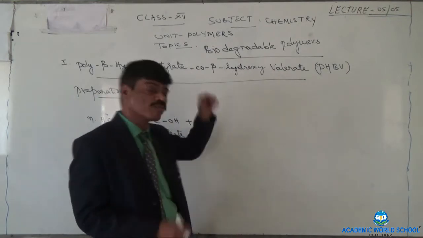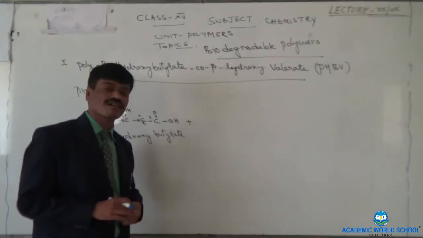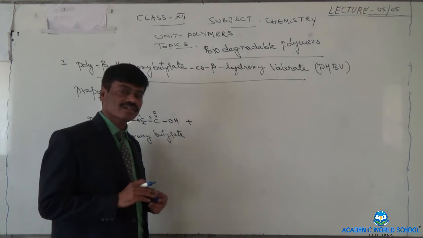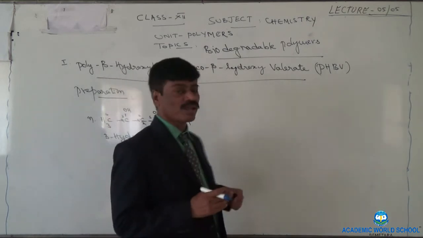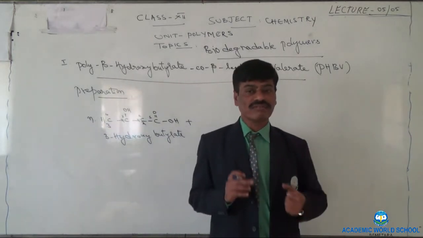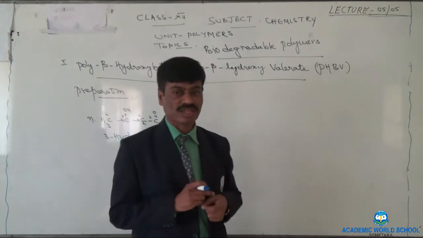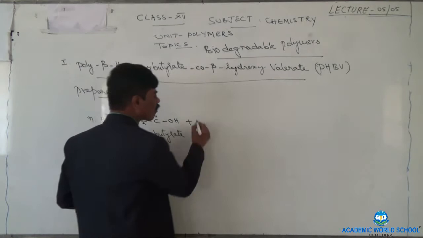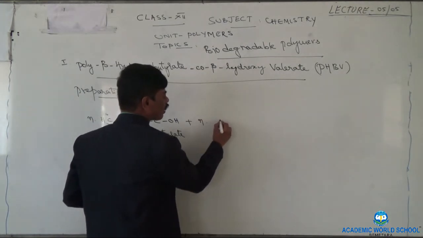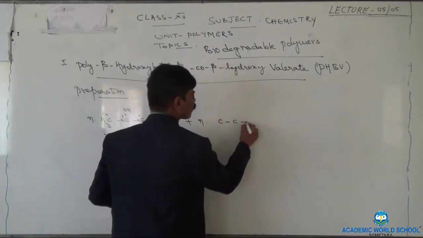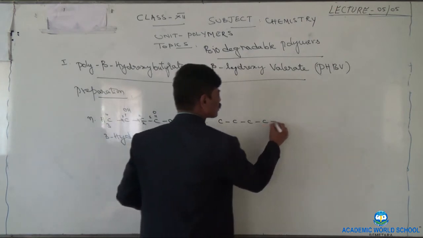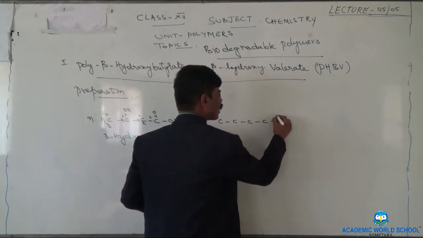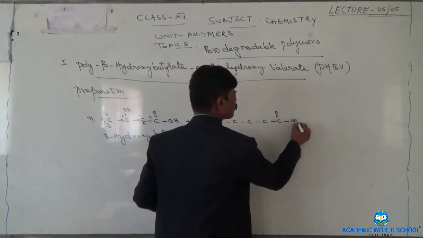Next, second monomer is, now look at the second part of this polymer, that is hydroxyvaleric. So second monomer should be 3-hydroxyvaleric. Here one thing you need to remember, pentanoic acid, valeric acid, both means same. So you can write here valeric acid 3-hydroxy or 3-hydroxy pentanoic acid. Pentanoic means 5 carbon atoms. Always first carbon atom should be carboxylic acid.